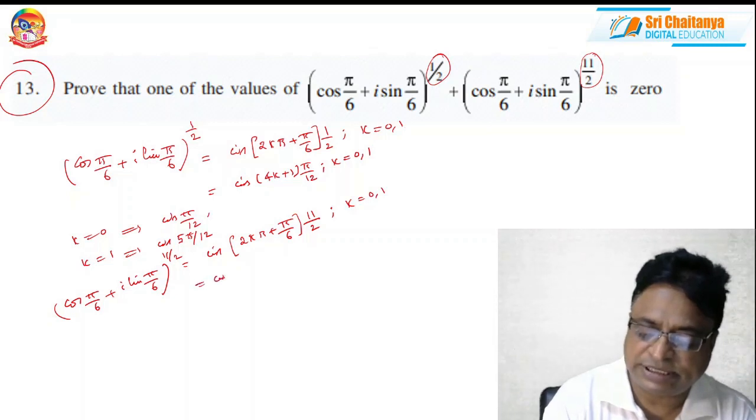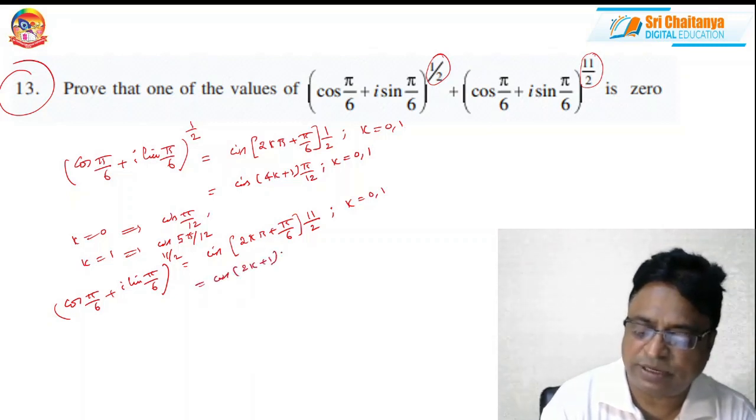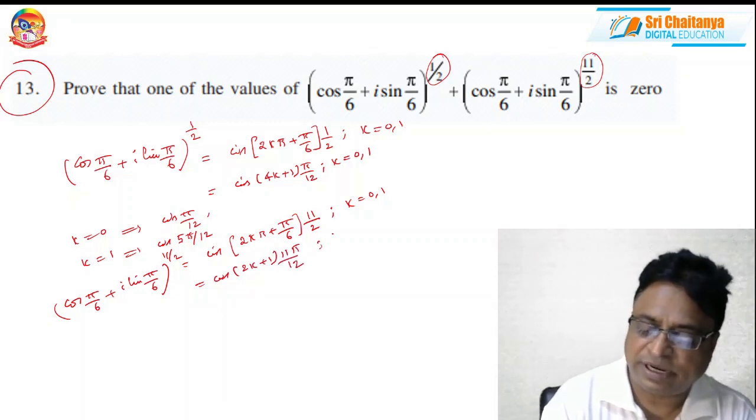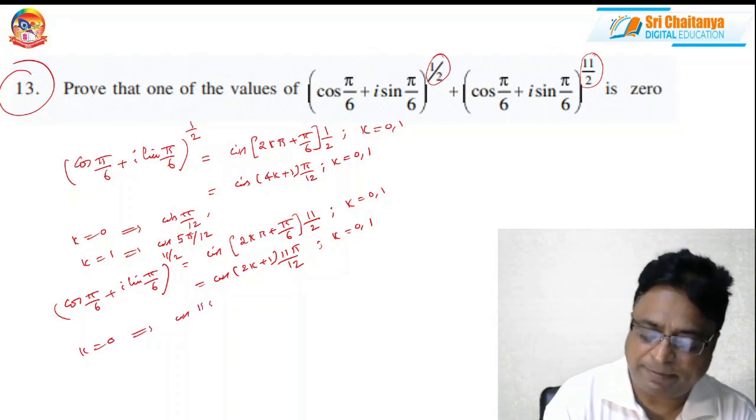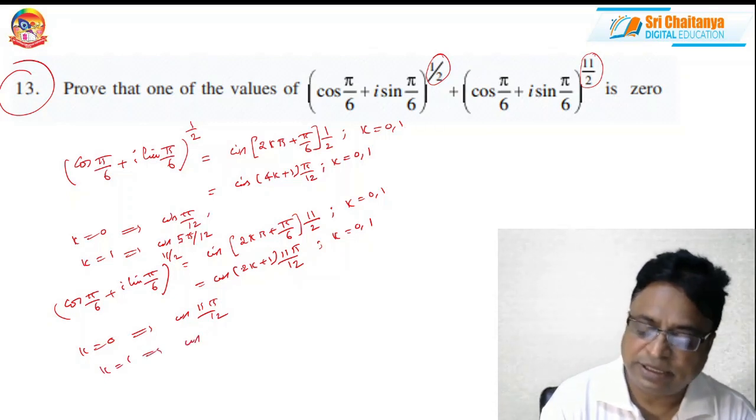So this is cis (2k plus 1) 11 pi by 12, k equals 0, 1. So if k equals 0, this is cis 11 pi by 12, and if k equals 1, the value is cis 33 pi by 12.